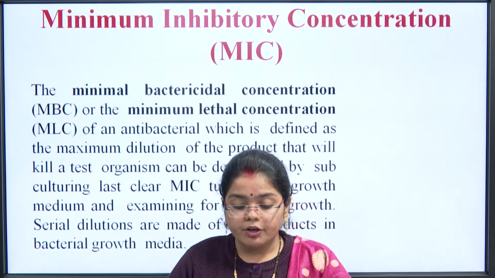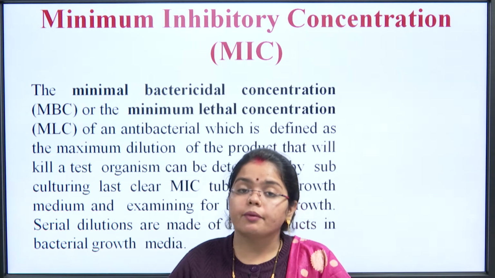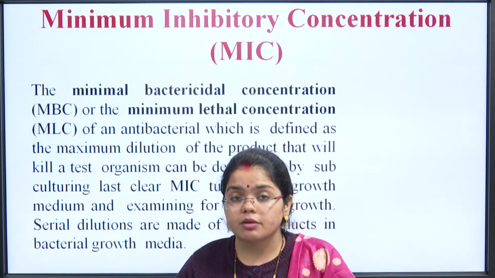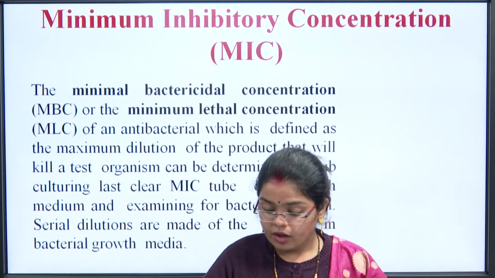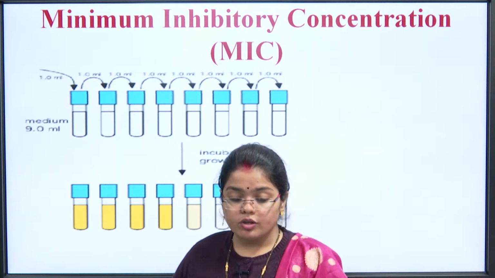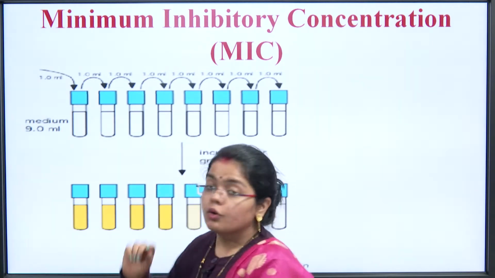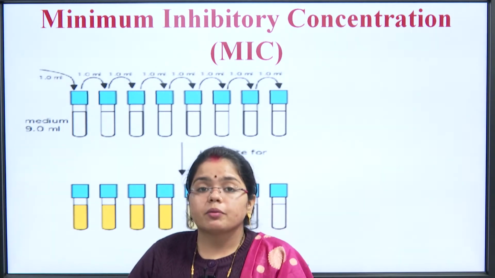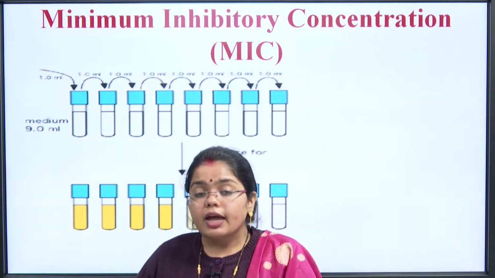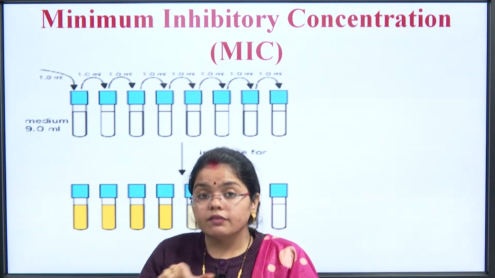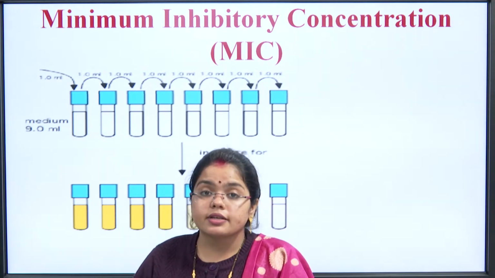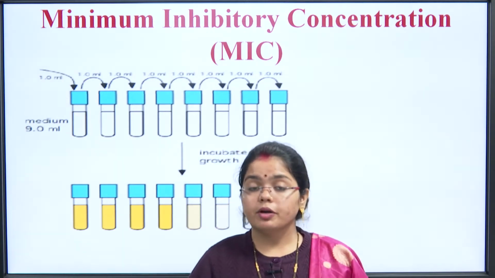Serial dilutions are made of the products in the bacterial growth media. We keep making serial dilutions of the antibiotic in the bacterial growth media itself. Like here also you can see it is a medium we added. What happened in that previous experiment, since we were doubling the concentration, as I told you, is that maybe the interval in between would be the MIC. So, exactly we were not able to find out the MIC.